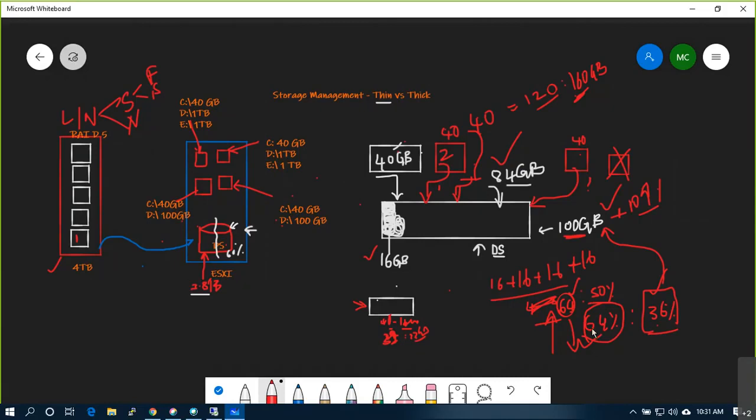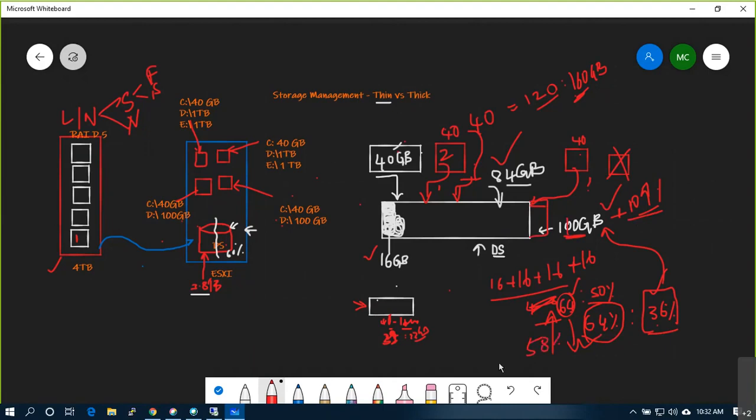One ticket will be automatically generated for the storage queue, and storage people will validate and expand the space according to the process you set. 10% increase it. So when they increase 10% on the back end, they will send an email to the VMware team: I have increased the space on the storage LUN, so and so storage LUN. Please increase the data store size. So you can expand the data store and it will become 110 and utilization will become 58%.